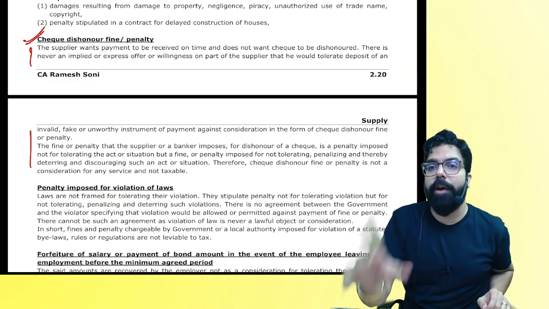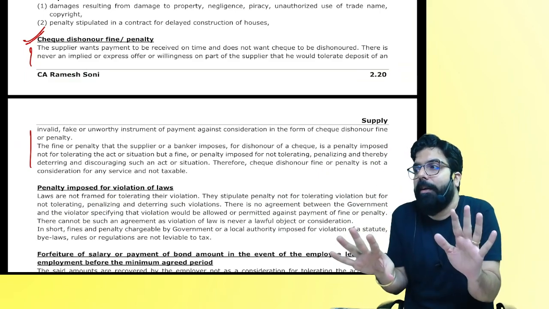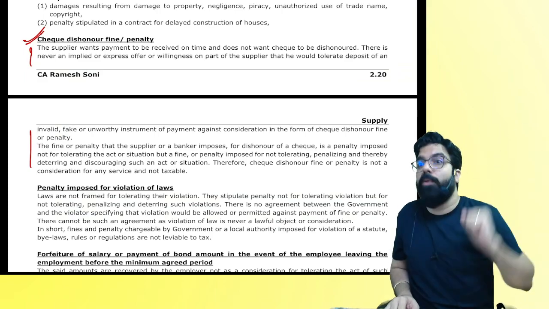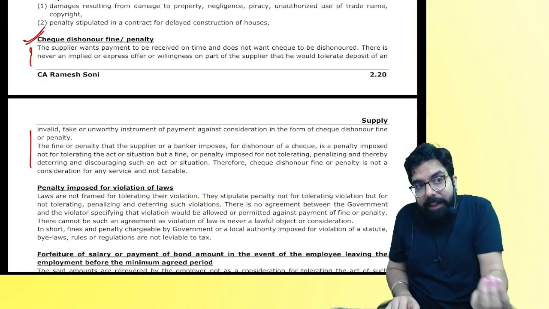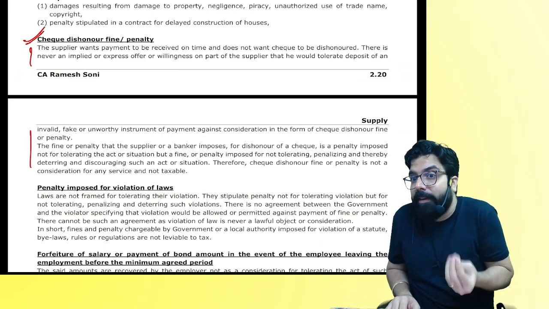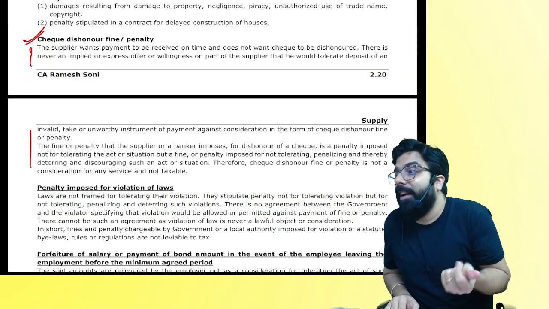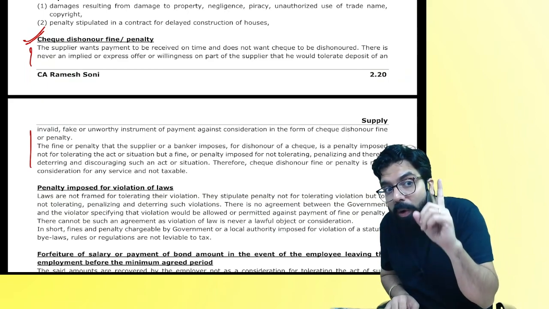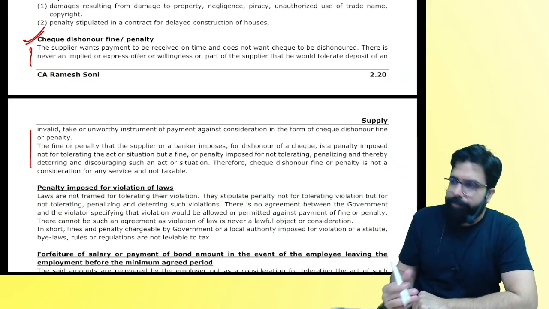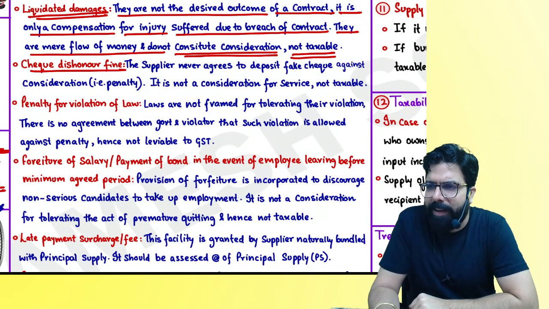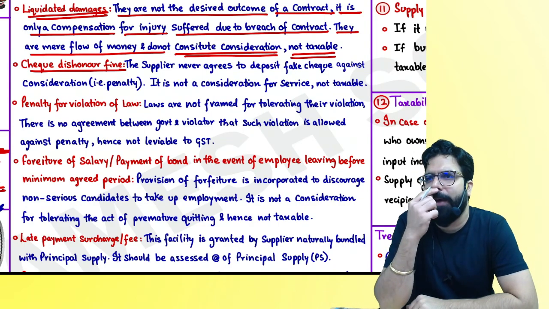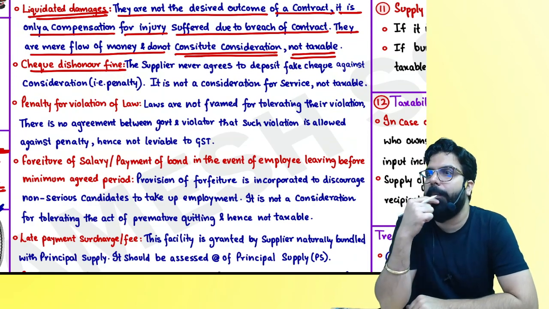So is there any agreement to refrain, agreement to tolerate, or agreement to do an act with him? Or is the 10,000 penalty which I am charging him just a compensation, because I don't want the check to get dishonored? Are we clear? So my question is, when the check gets dishonored and I get 10,000 rupees, will there be any supply of service by me to him? Will GST come on that amount?